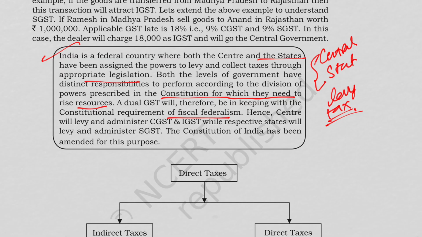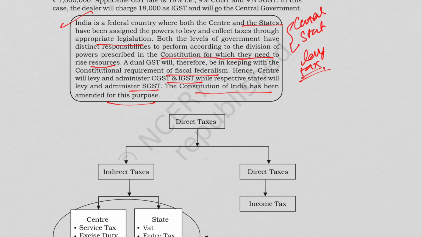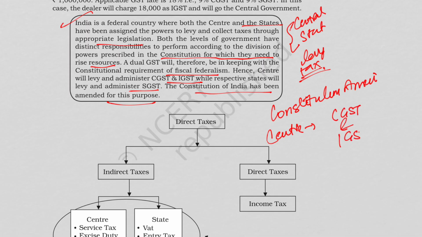Hence, the center will levy and administer CGST and IGST, while respective states will levy and administer SGST. So the Constitution of India has been amended for this purpose. So basically, this GST has been introduced through constitutional amendment. Okay, so the center will collect the CGST and IGST, whereas state only SGST. So basically, this maintains the fiscal federalism.